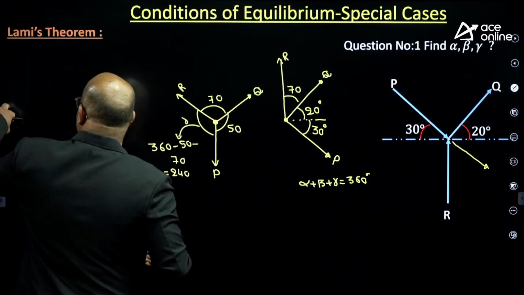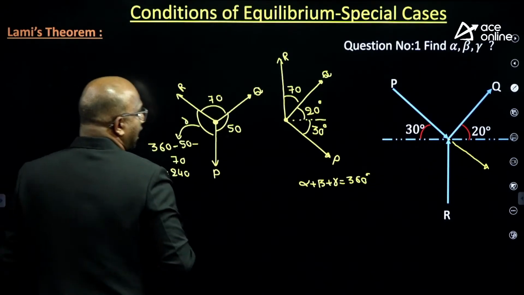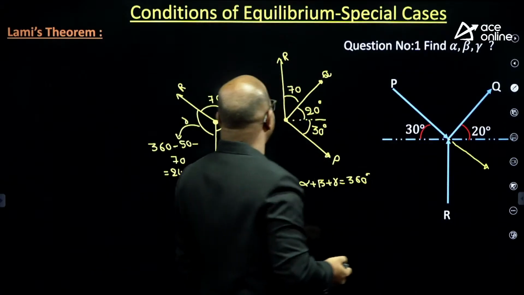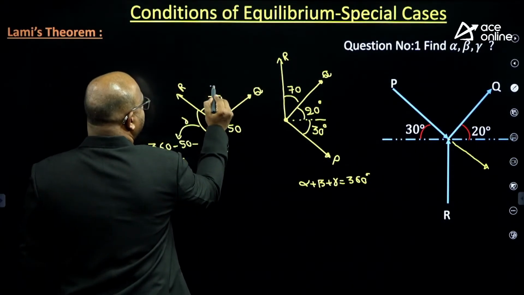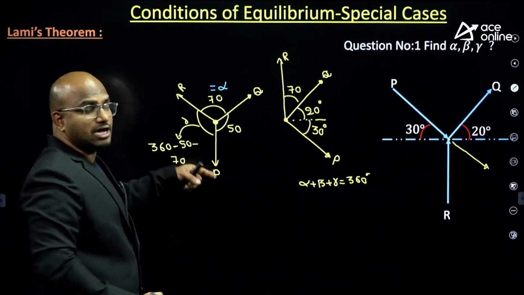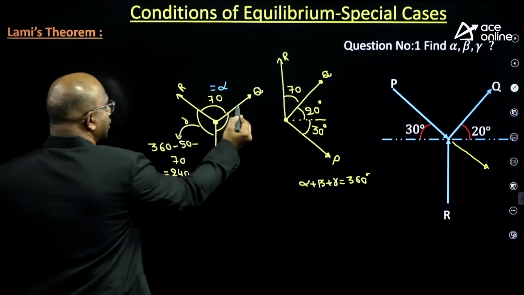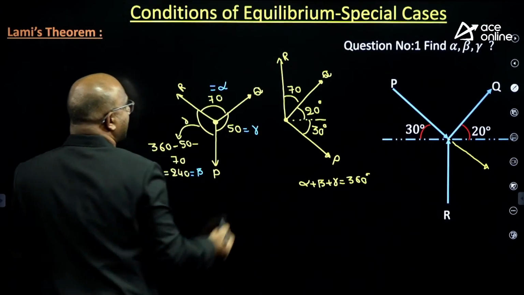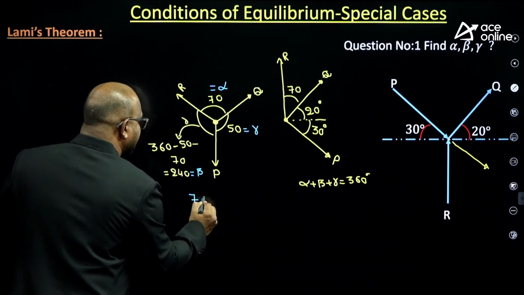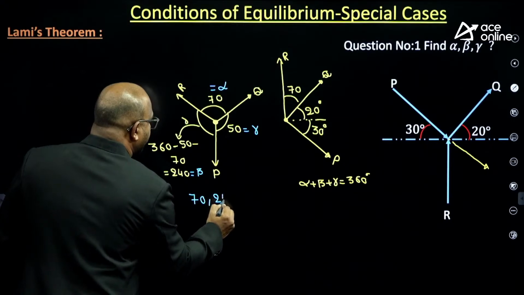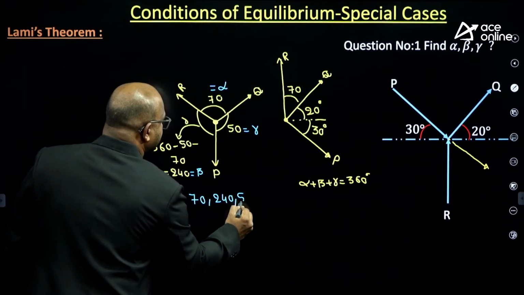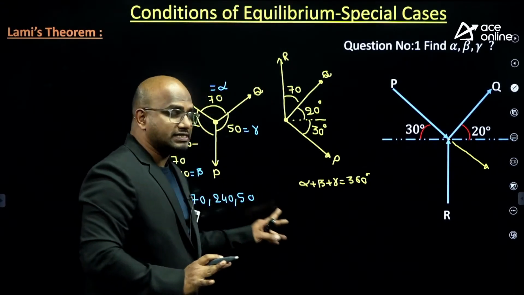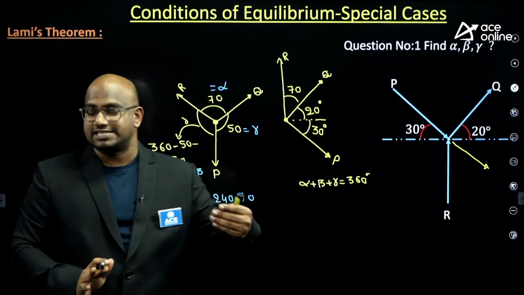Now observe carefully, sir. What is meant by alpha, beta, gamma? Alpha equal to 70 because P's opposite is 70. Q's opposite is beta. You should get the same value, guys. Alpha, beta, gamma should be 70, 240, 50. If the order is changed, it is a wrong answer, guys. Even though you got the same values, if the order is changed, it is a wrong answer.